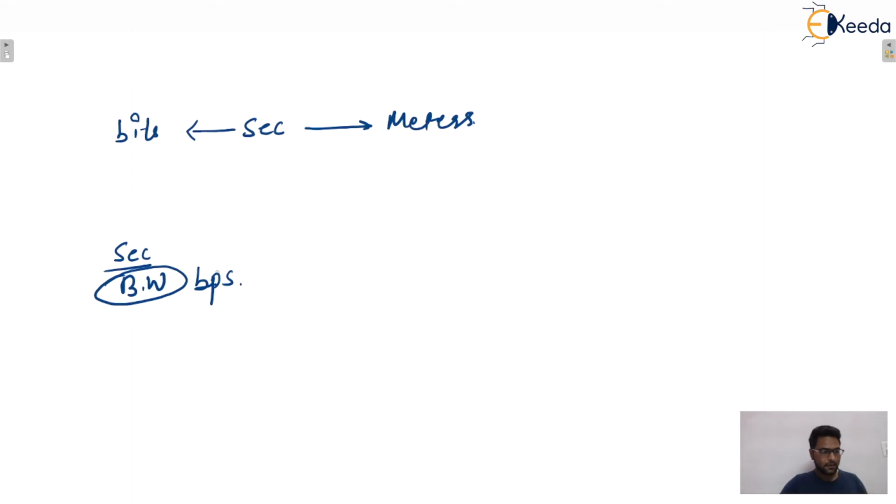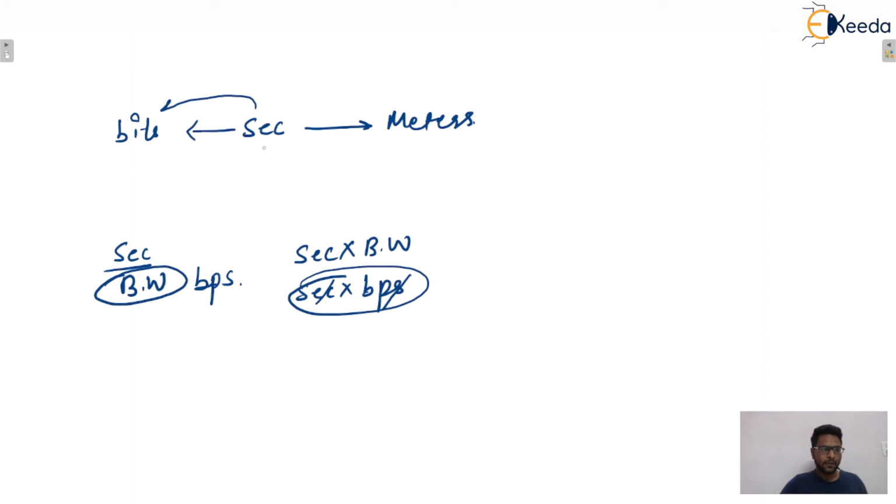Now if we multiply these seconds with the bandwidth, seconds into bits per second, the seconds will cancel out, so the answer will be in bits. That means whenever delay is given in seconds and we need to convert it into bits, we multiply with the bandwidth.